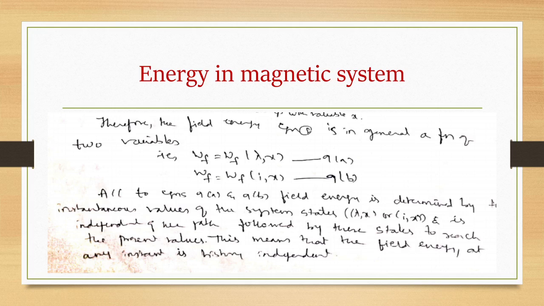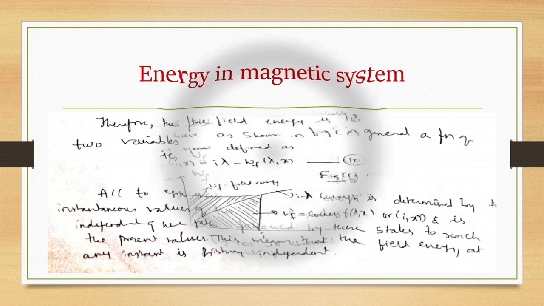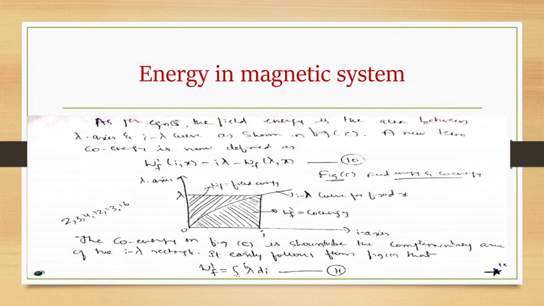So this means that field energy at any instant is history independent. As per equation 8, that is Wf is equal to integral 0 to lambda of I of lambda d lambda, the field energy is the area between the lambda axis and the I lambda curve as shown in the figure.